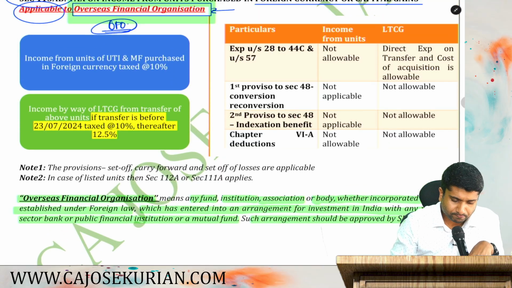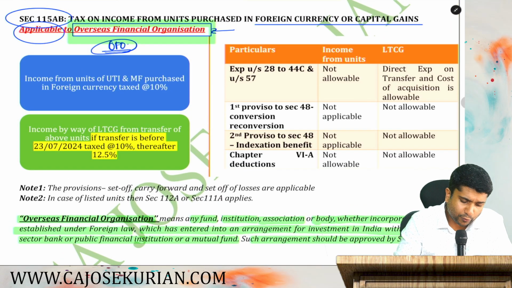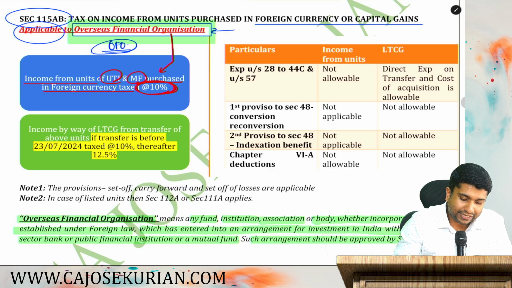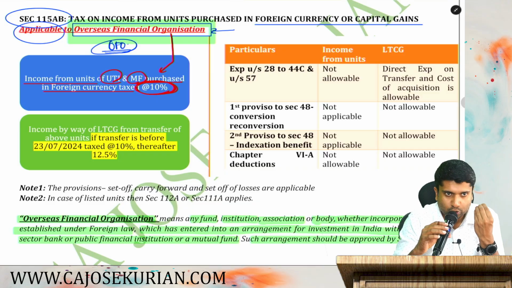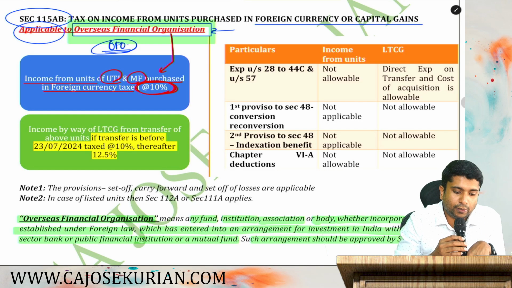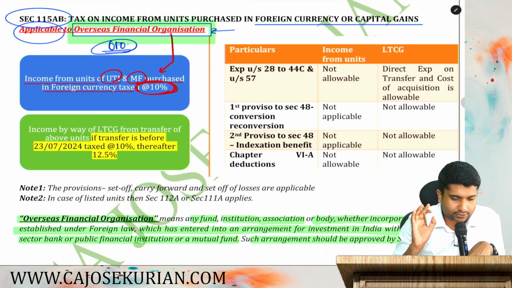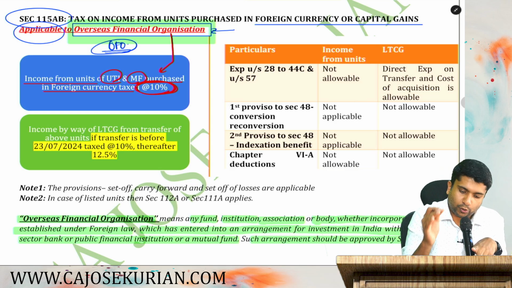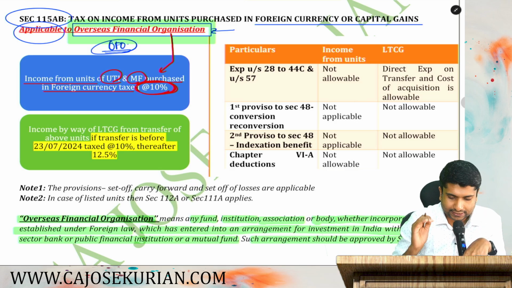Now for you, the department says, if you have income from units of UTI or mutual fund which is purchased in foreign currency, then the rate of tax shall be 10%. If you are an OFO and you have income from UTI or mutual fund and you have made that investment in foreign currency, then your rate of tax will be only 10%, irrespective of your legal status. Even if you are a body corporate, you have to pay only 10% as tax.